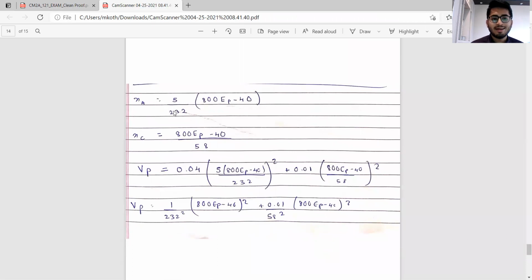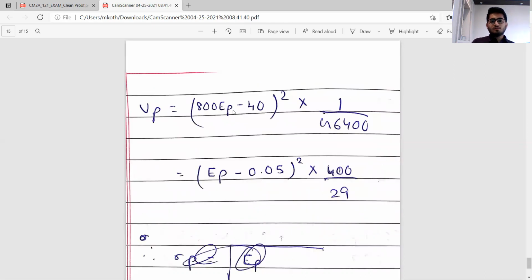Next, we simply need to find XA, XC, and substitute this in VP. Again, while solving this, you'll realize that this (800 EP minus 40) whole square is something which is common. So let's not expand it, keep it as it is, because it will help us later. What you need to understand is the moment you have a risk-free asset, your resulting solution will be nothing but a straight line. So since VP is sigma P square, here also we should get a direct square term, so that sigma P equals something, and from there we can get a form of a straight line.